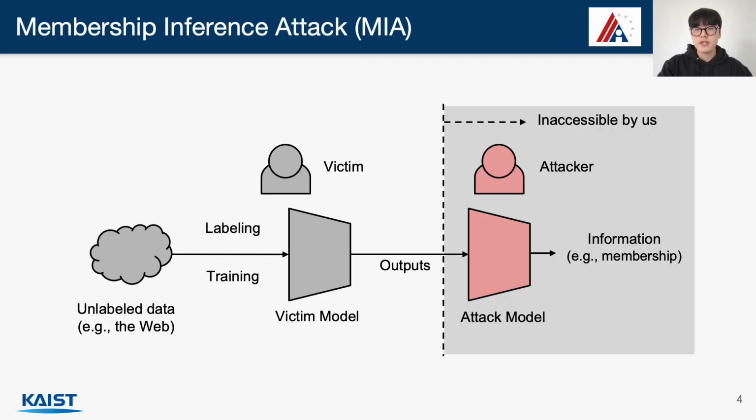I will now briefly explain membership inference attacks, or MIAs. Let us assume that a victim collects data from the public, labels the data, and trains a model on the labeled data. An MIA uses the model's output, including the loss values, to classify whether certain data is a subset of the training data, which is why we call this a membership inference attack. To do this, the attacker trains a binary classifier that takes the model output as its input and predicts membership.